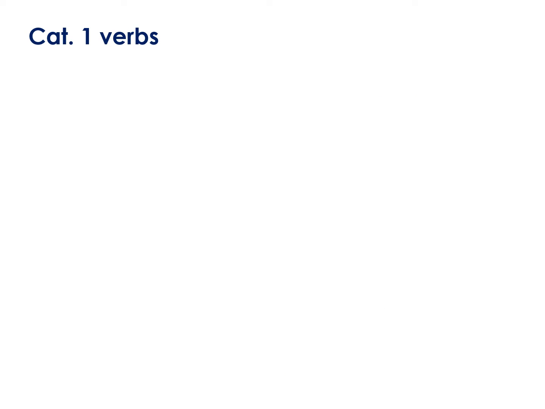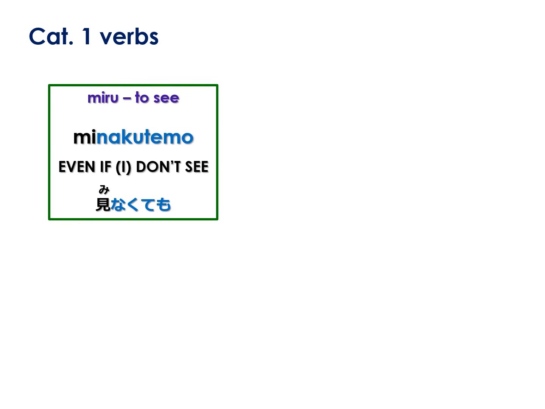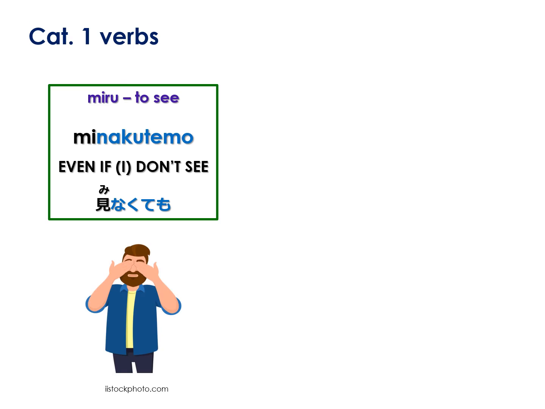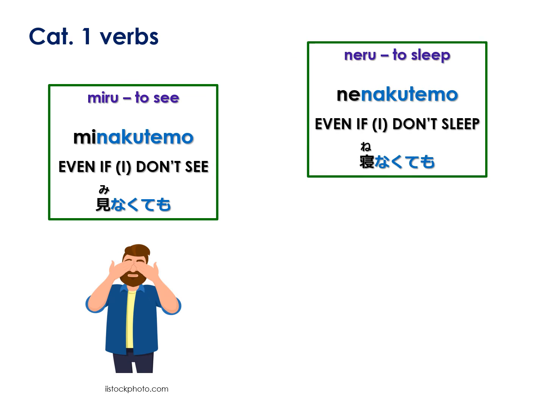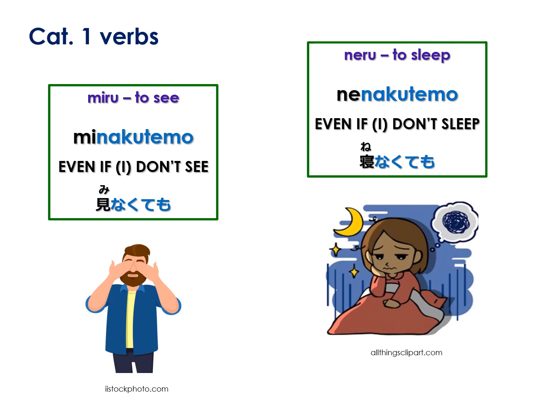Let's practice making the nakutemo conjugation from very common verbs in all verb categories. Keep in mind the rules for conjugating the nai form from verb categories 1, 2, and 3. Let's start with category 1 or the root-dropping verbs. Miru means to see, and minakutemo means even if I don't see. Again, the I is in brackets because it can also be you, he, she, a person, or an animal, depending on your sense. Neru is to sleep, and nenakutemo means even if I don't sleep.